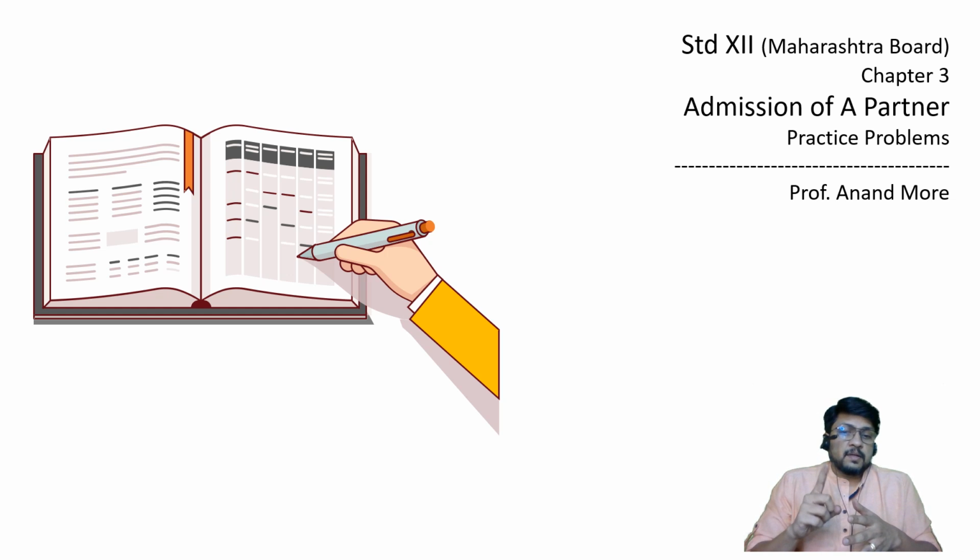Now the first problem, remember, is a very lengthy problem because the Maharashtra government textbook specifies all the different possible situations in one single problem first. You are required to pass the journal entries, prepare the ledger accounts, and also prepare the balance sheet. Such a lengthy problem will never appear in the examination. In exams, you will find either only ledger and balance sheet, or only journal, or only certain ledgers, etc. But as a first problem, we are going to consider number 1 journal entries, number 2 ledger accounts, and number 3 balance sheet also. So it is a little bit lengthy problem, lengthy solution. I'll surely recommend you to have good stamina and then start with this lecture.